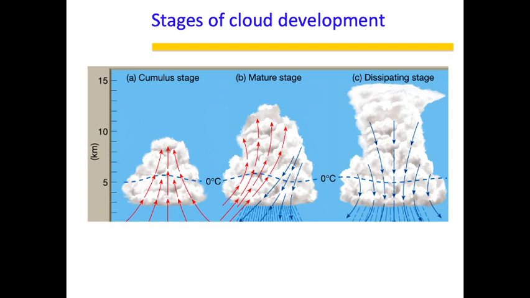So now the stages of development are the following: initially there is a lot of updraft, and we already talked about why there is an updraft, because of convective instability, and as the parcel rises, it will cool and it will start condensing into clouds. Then later on, because of turbulence, the cloud will grow further upwards because a lot of turbulence is there, and latent heat is also released, so it will keep growing up, and at that point, in the mature stage, it will also start producing rain. And then finally there's a dissipating stage where the cloud has lost all its moisture by dropping as rain or hail. So these are the three stages of cloud development.